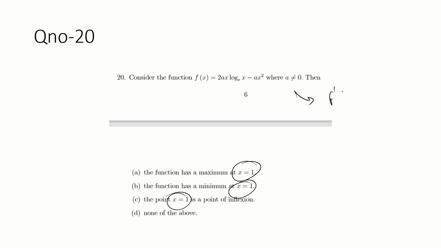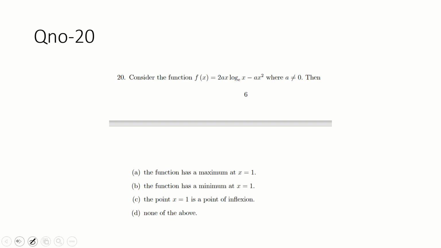Find the derivative f'(x), and put f'(1) equal to 0. Similarly do the double derivative at 1. Just do the first derivative. So easy.